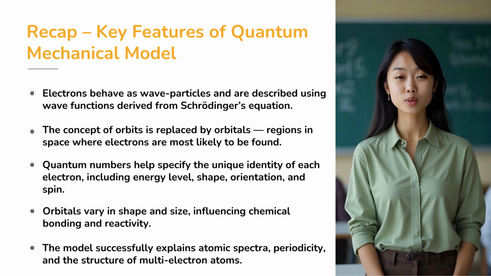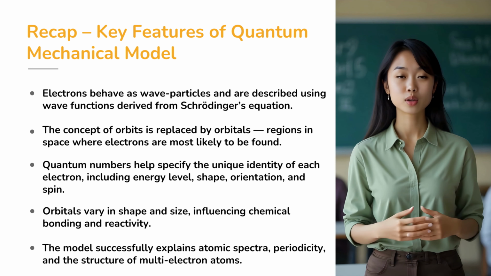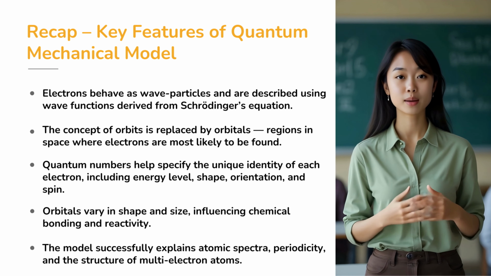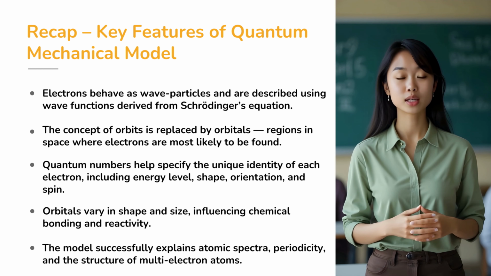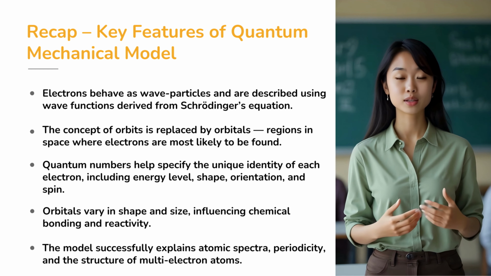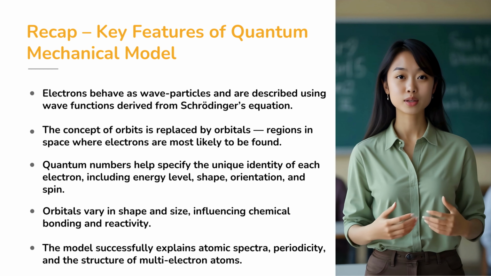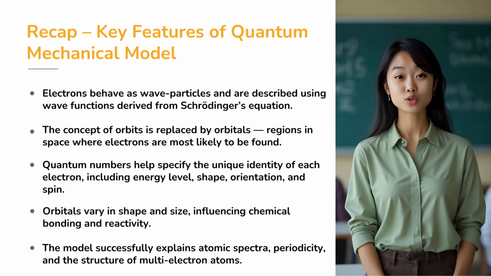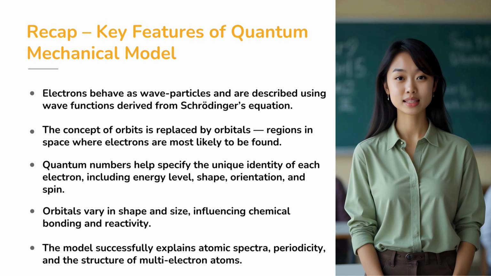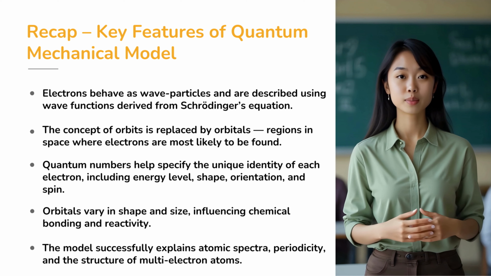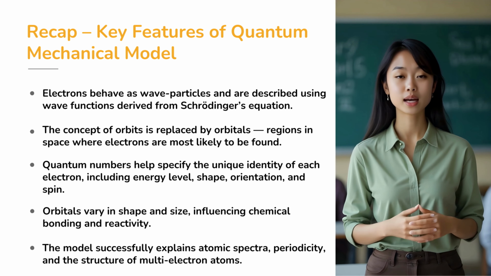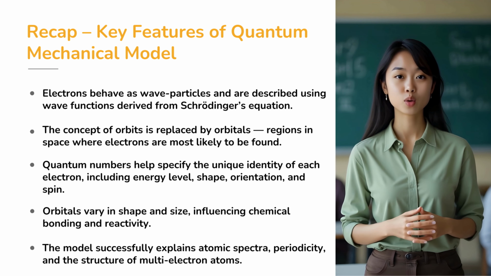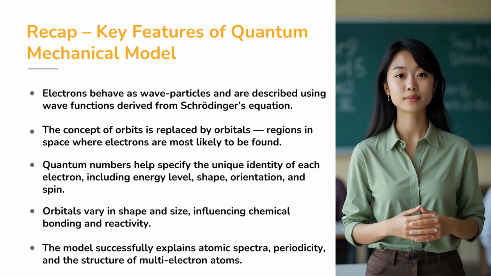Let's wrap this up with a quick summary. The quantum mechanical model of the atom explains that electrons behave like standing waves and are described by wave functions, not precise orbits. Schrödinger's equation, written as capital H psi equals capital E psi, gives us those wave functions and the associated energy levels. From it, we derive quantum numbers: n for energy level, L for orbital shape, m for orientation, and s for spin.